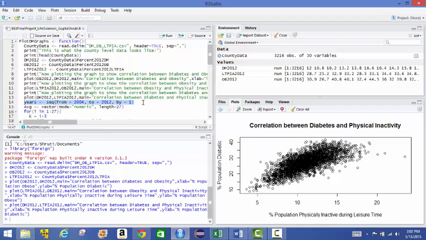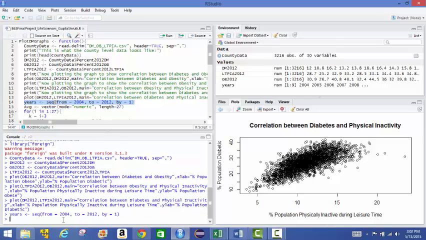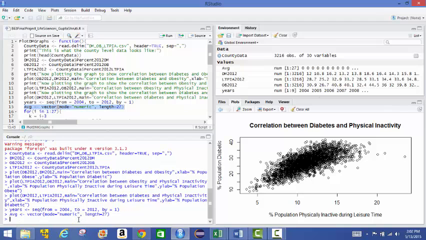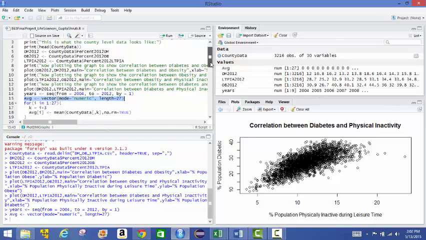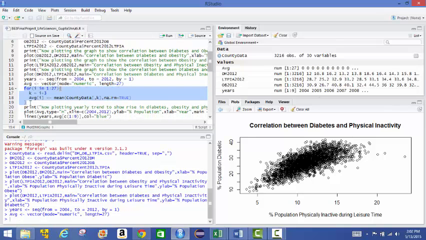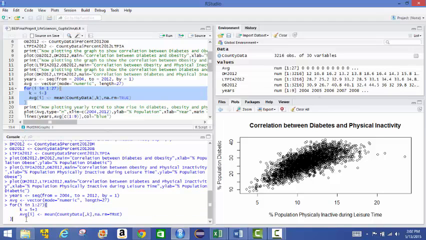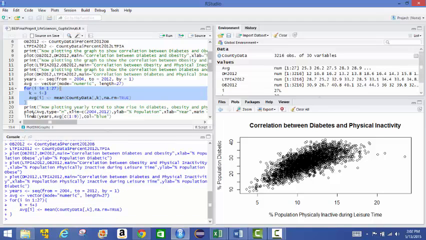So I'm going to place all my year values in this variable years, and then I initiate my vector. What I'm going to do is take the average of all the percentages across all US counties so that I have one number for a certain year. So I do that.